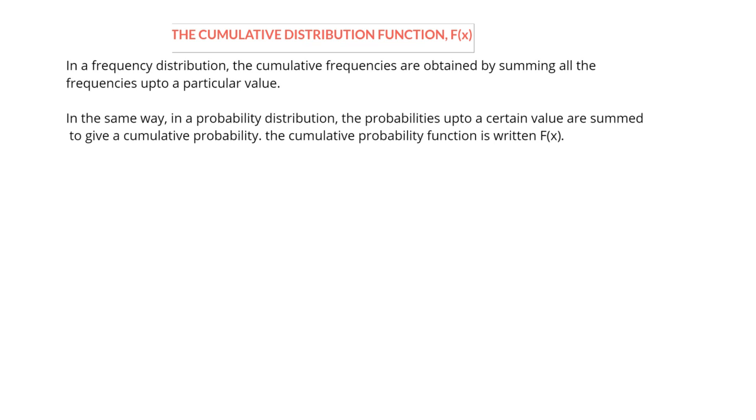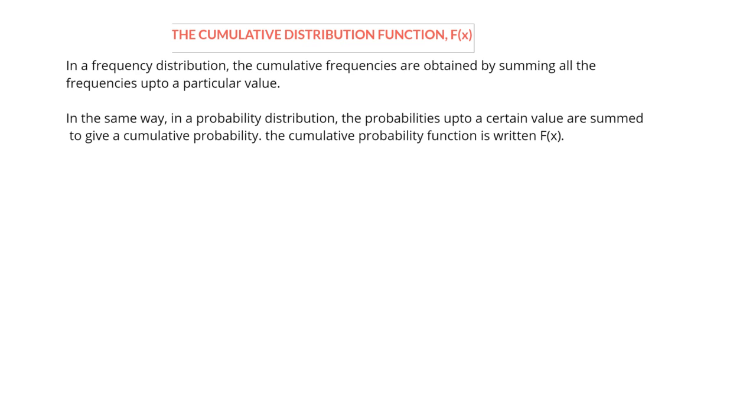We keep summing frequencies up to the last one, and the values we obtain are called the cumulative frequencies. In the same way, in a probability distribution, the probabilities up to a certain value are summed to give a cumulative probability. The cumulative probability function is written as a capital F of X.